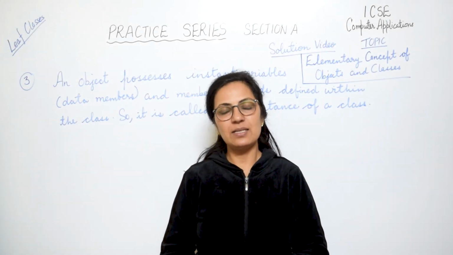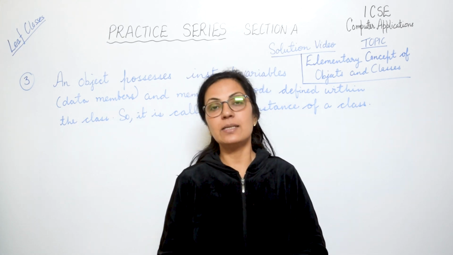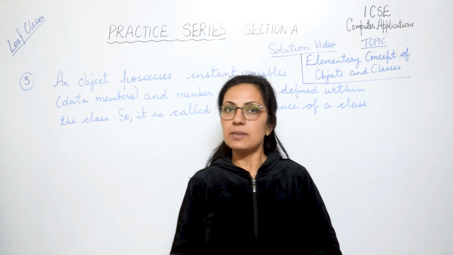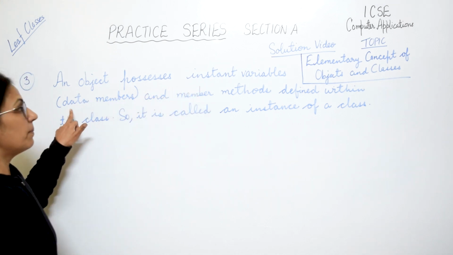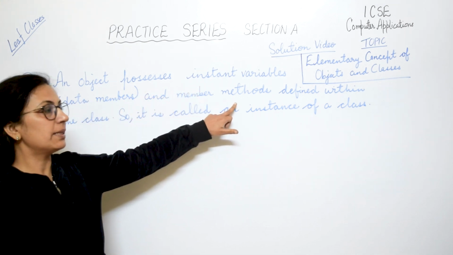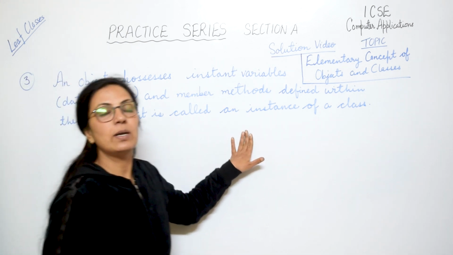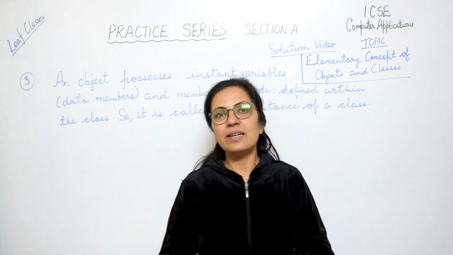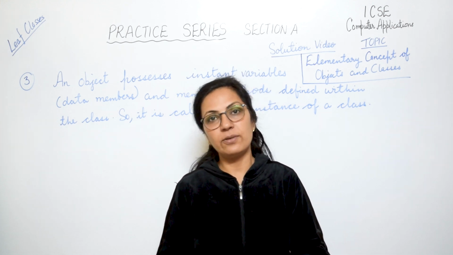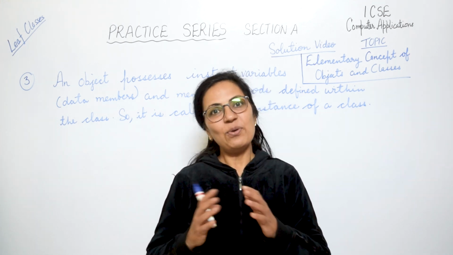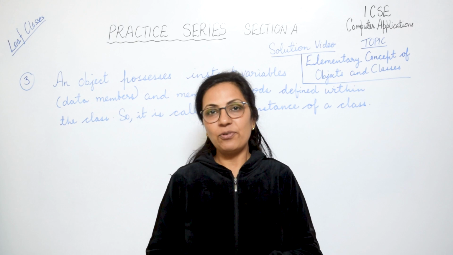Question number 3 says, why is an object called an instance of a class? Children, we know that a class contains instance variables, which are the data members, and the member functions. So an object possesses the instance variables, the data members, and the member methods which are defined within the class. Hence, the object is known as an instance of a class. Children, questions about class and objects can be asked in any form: instance of a class, differentiate, define. If you know what these are, you will be able to write all the answers, and I know all of you will do that.